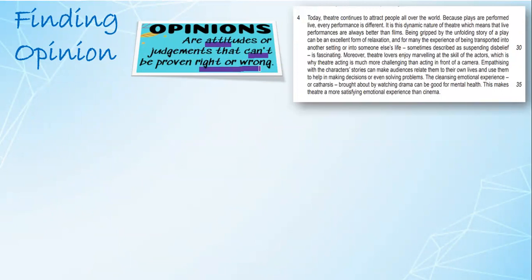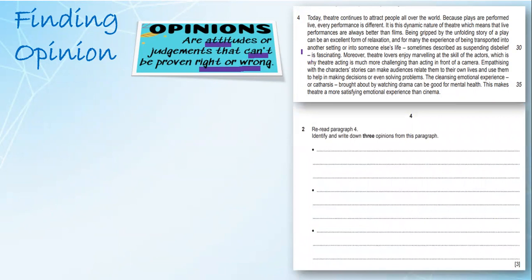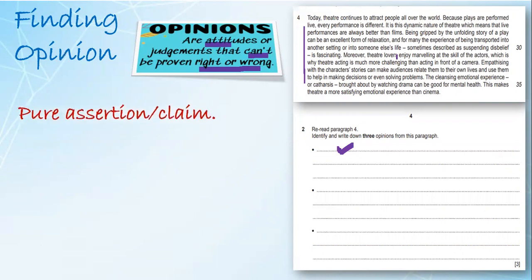For your Cambridge paper, this is how a paragraph is set, and out of this paragraph, we'll be finding 3 opinions and we will be simply noting them down here. We don't have to do anything with those opinions. Don't worry, I'll be discussing this question in detail with you in upcoming slides. So we just have to read this particular paragraph of that big passage and find 3 opinions and paste them here. But remember, for finding the opinion, that they are only claims by the author.